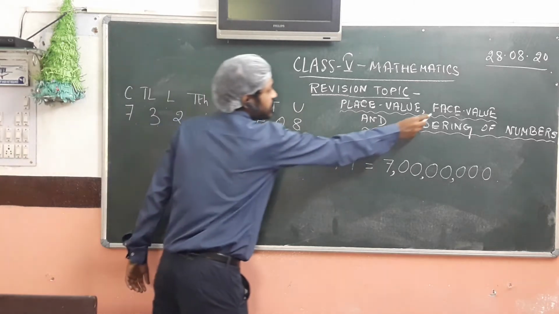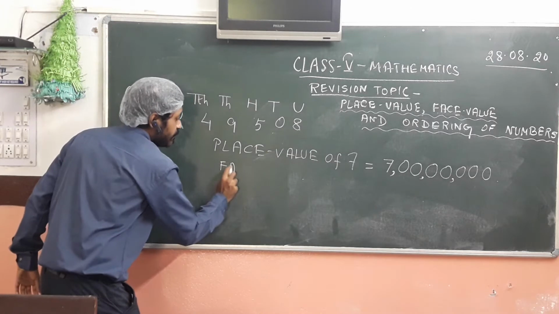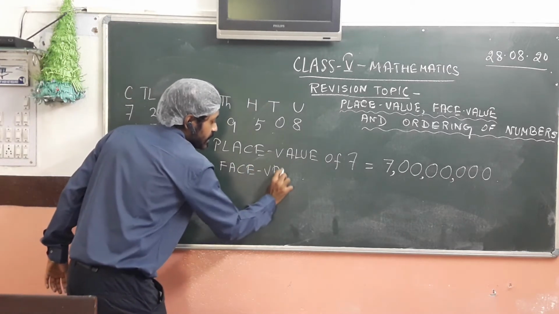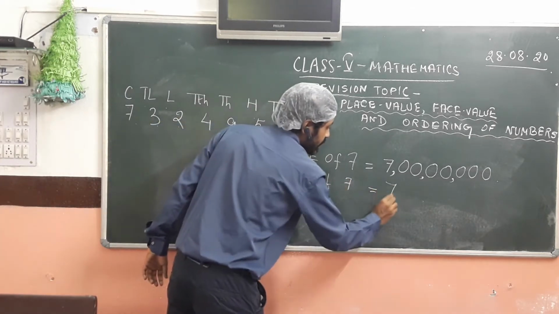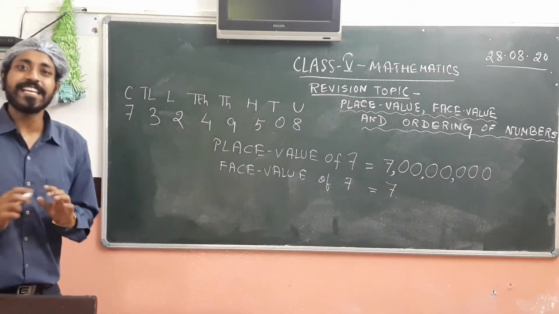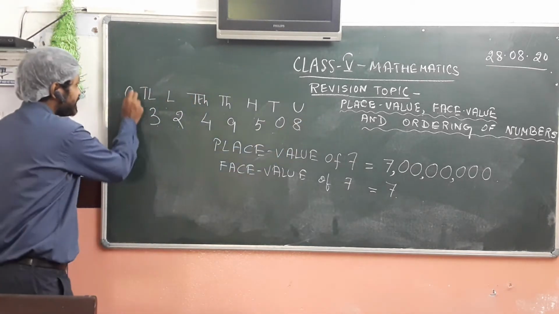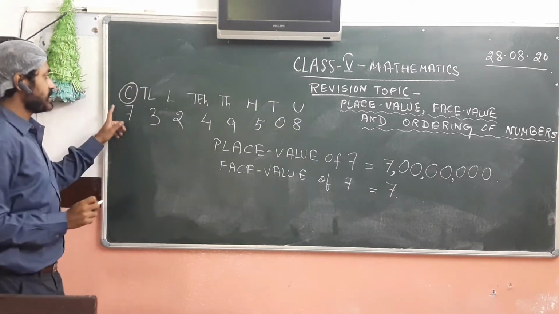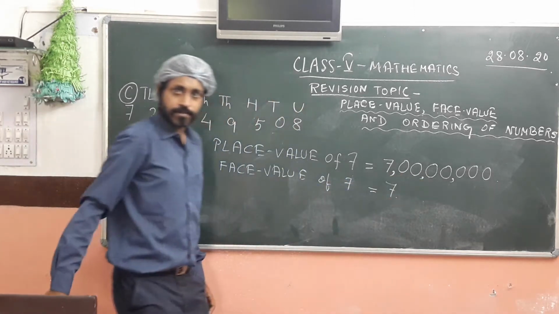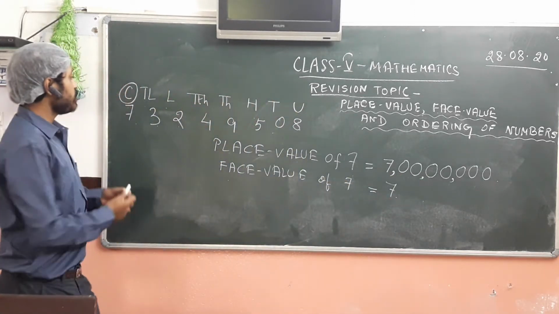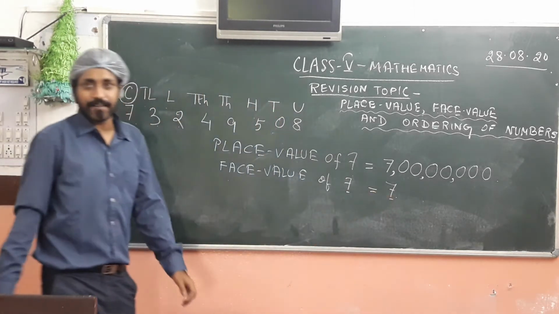Now what do we mean by the term face value? You already know, but let us revise. Face value is nothing but the value of the number itself. So therefore, what is the face value of 7? The face value of 7 is and forever will be 7, be it any number. So what is place value? Place value is the place where the number is present, that is in this case it is present in the crores place. So therefore, the place value of 7 is 7 crores. What is the face value? Face value of any number is itself. So the face value of 7 is 7 itself.